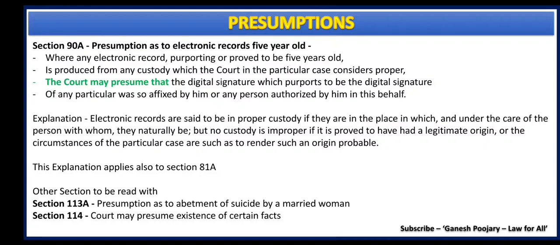We are going to discuss them in detail in my future videos, but for now remember that these are also the sections which are giving the discretion to the court to presume or not to presume. That also brings to an end our discussion on the presumptions, covering from section 79 to 90A in two different videos. I hope you refer both the videos so that you get complete understanding of this part of documentary evidences.